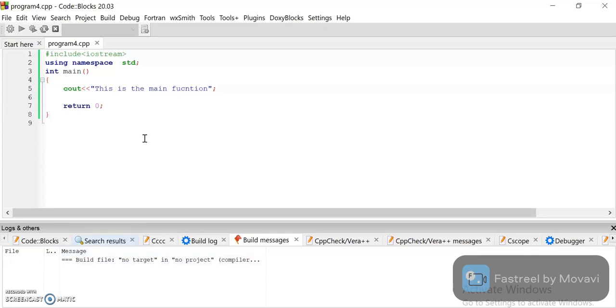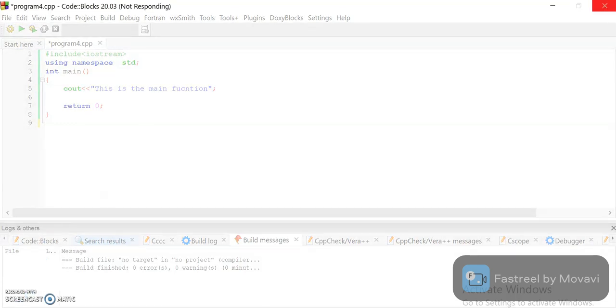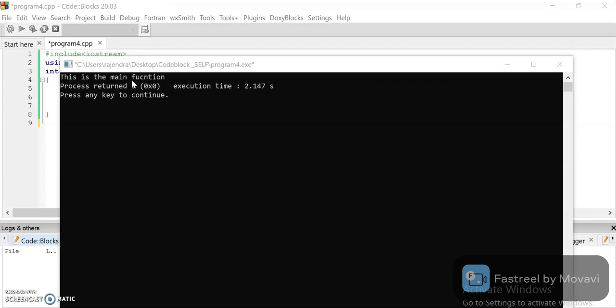Okay, so when we define the function below the main function, we have to declare it first below the header file, above the main function. Or if we create a function above the main function, we do not need to declare it again. Okay, so our building is complete. Now run the program. See, this is the main function.